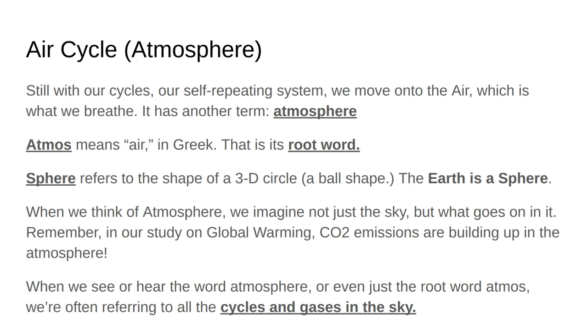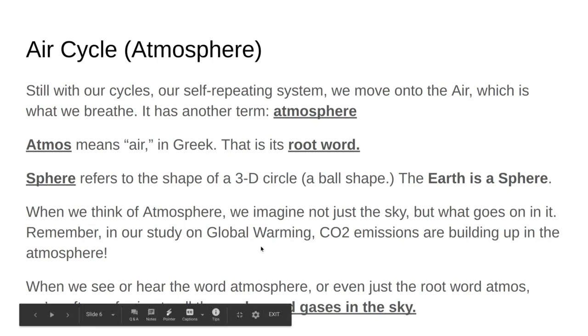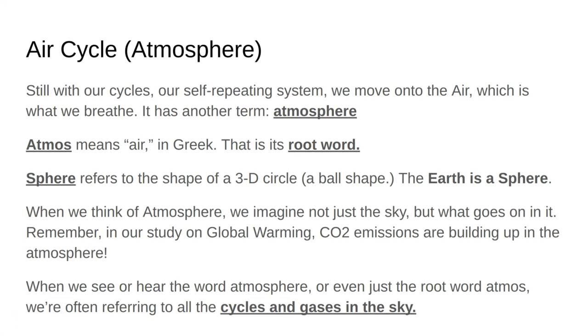So temperatures are increasing elsewhere because the air is moving where it shouldn't be moving with that sort of temperature, or some air cycles are cooler, some are hotter, and it's really affecting the environment. So when we hear the word atmosphere, or even just the root word atmos, we're usually going to refer to what's in the sky. Not just the sky, but also what is in the sky.